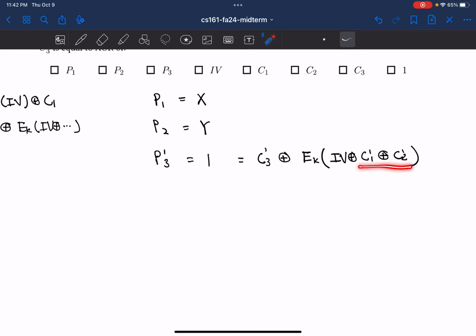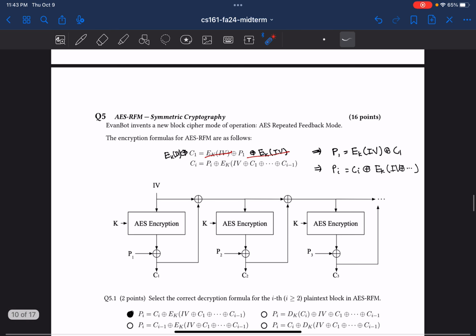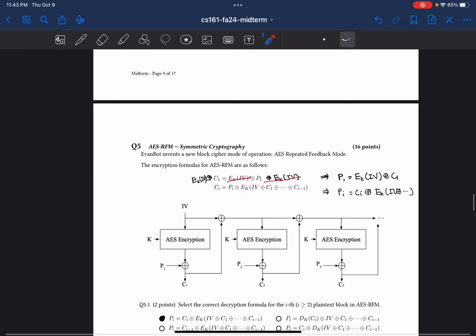If we were to change these, then the output of this encryption block is going to be something very hard to know in advance. And so by keeping these constant, we have a good idea of what this is. In fact, we have a great idea, because if we look back at our encryption schemes, we can see that the exact block is right here, as long as we keep the values the same as the original inputs.